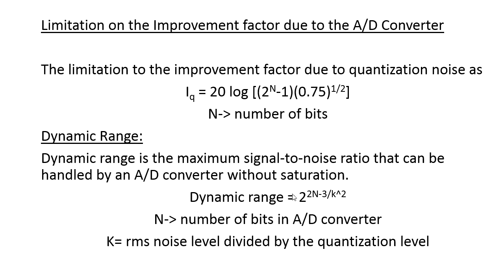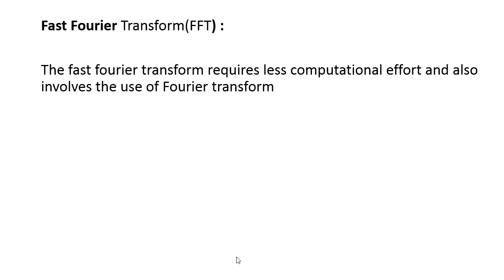That is given by dynamic range equal to 2 raised to (2n minus 3) divided by k square, where n is the number of bits in the analog to digital converter, and k is the RMS noise level divided by the quantization level. And next is the Fourier transform. In the digital MTI process, we use the fast Fourier transform, because it requires less computational effort as well as it gives very high efficiency in the operation of the digital MTI radar. Thank you.